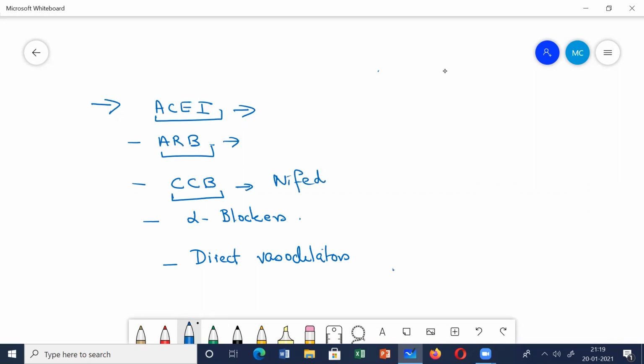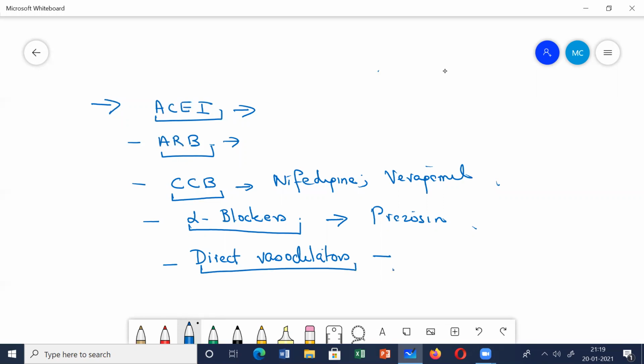It's expected that you remember nifedipine, because in pharmacology all these drugs have already been covered. Verapamil, diltiazem. Then you have your alpha blockers, and we usually use the alpha 1 selective ones, that is prazosin and terazosin. Direct vasodilators directly dilate the arteries, because here we are talking about drugs used in hypertension, so mainly arterial vasodilators, like hydralazine and minoxidil.